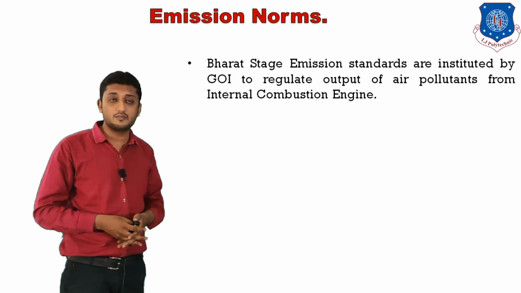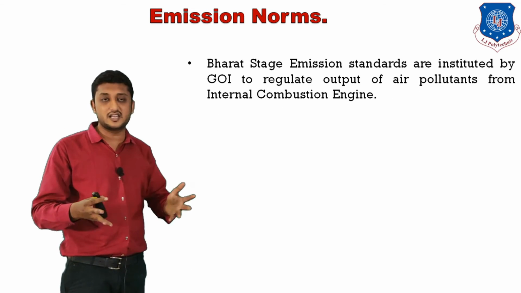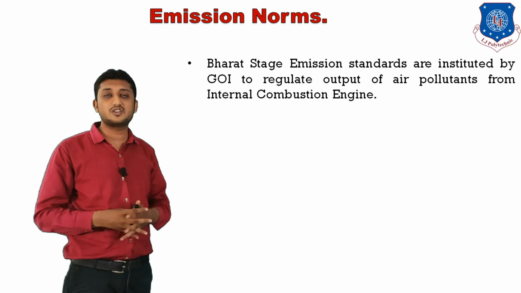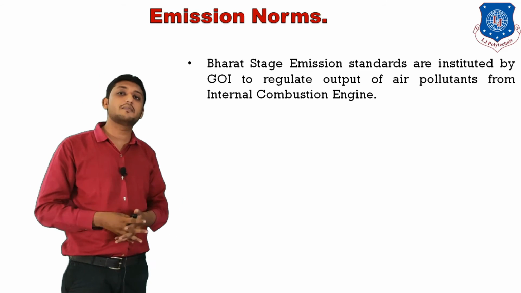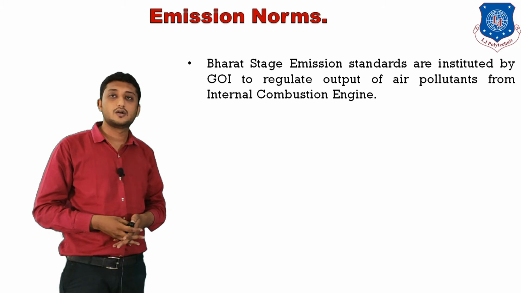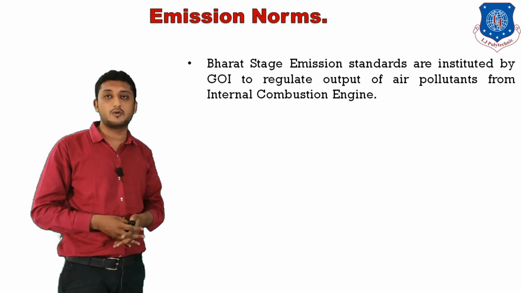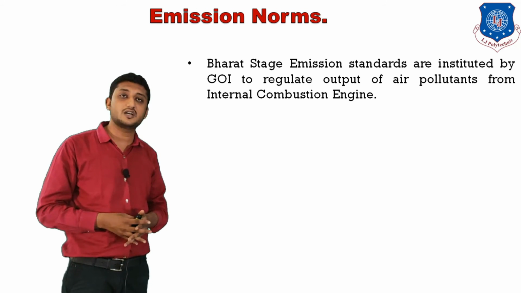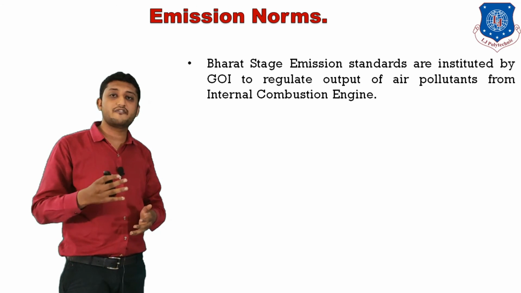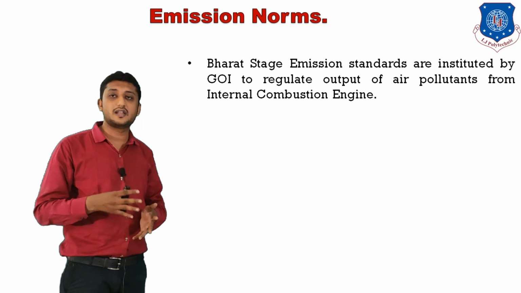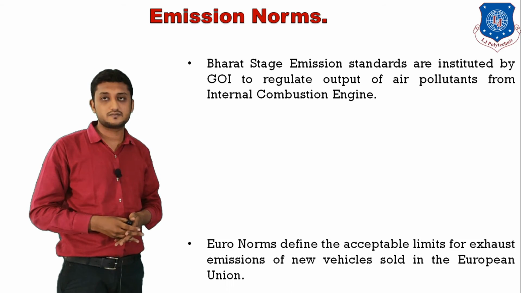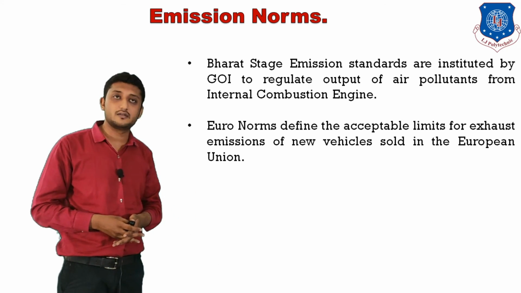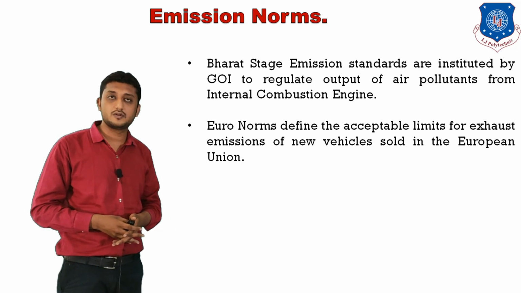What are the emission norms? Bharat Stage emission norms are instituted by the Government of India to control pollution from automobiles. Two-wheelers, four-wheelers and commercial vehicles all have different amounts of pollutants listed as per the norms. In the European Union, they follow Euro norms.